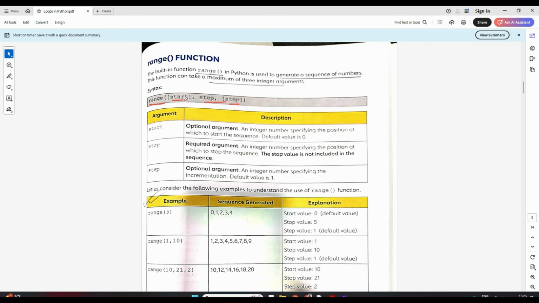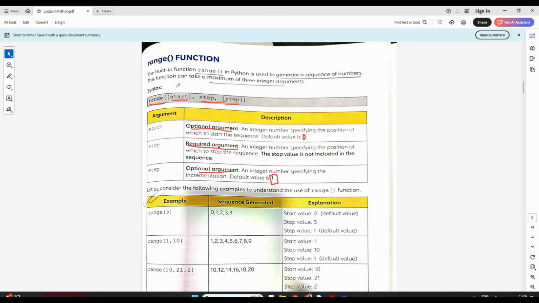What is this? Start and step are both optional arguments. It's not necessary to provide them. If you don't provide any start value, the default value is 0, meaning the computer will consider 0 as default and start your list from 0. And step is again an optional argument. If you don't provide step, the default value is 1, so the computer will consider that the step is of 1. I'll explain what step, start and stop are, but stop is a required argument. You have to give stop.